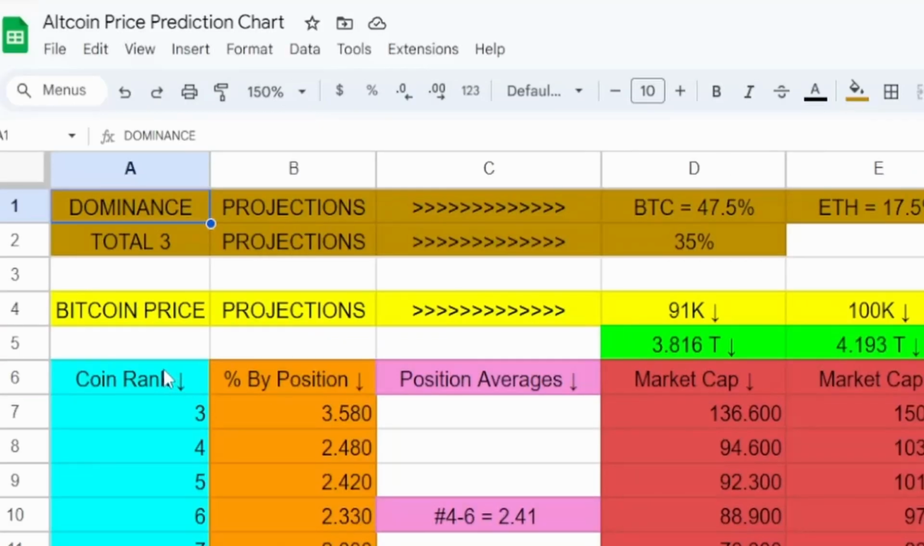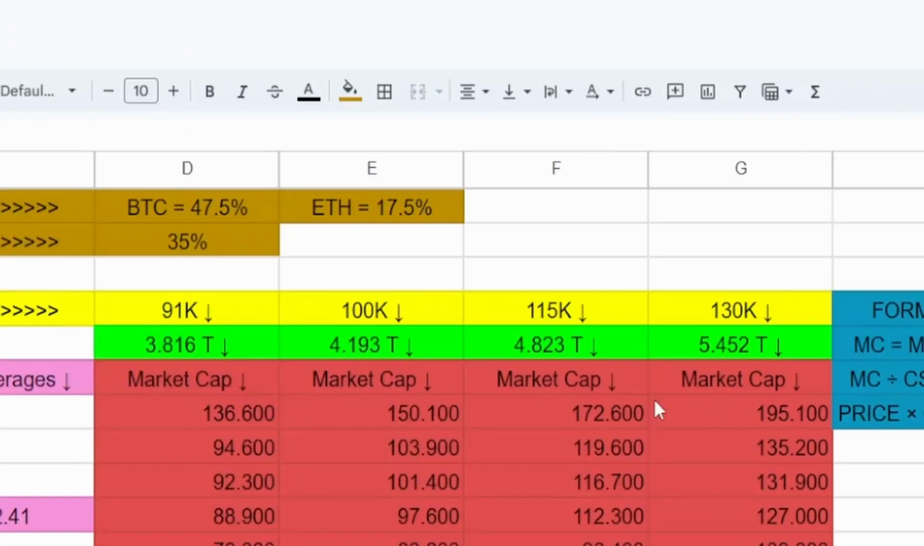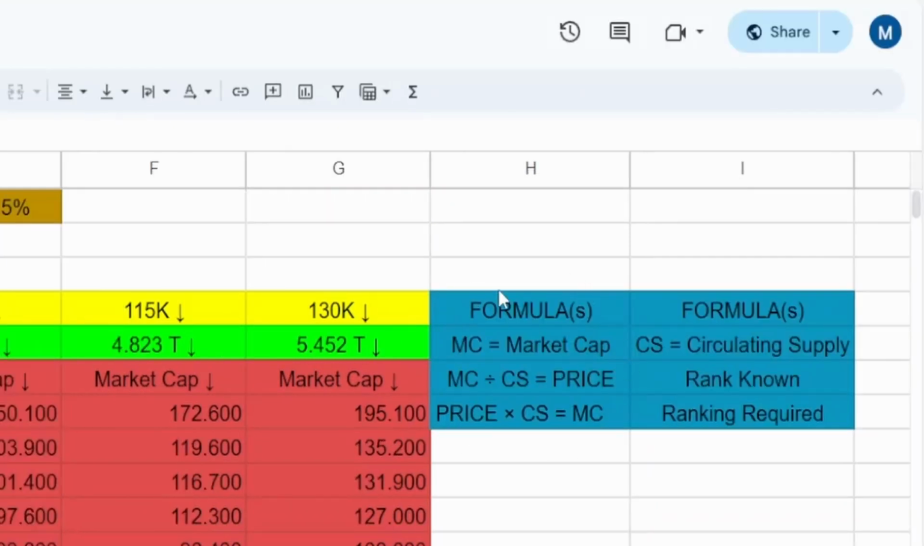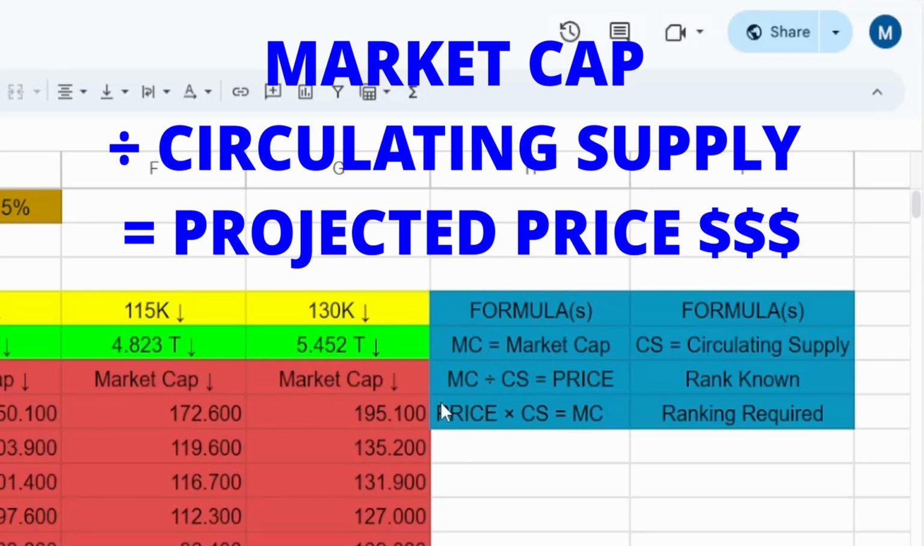And what we're doing is we're taking hypothetical position ranks for these coins, and we're saying, okay, here's what the projected market caps would be based on these Bitcoin prices. And then from there, we're going over here to my formula. And all that we're doing is we're taking these hypothetical market caps, dividing them by whatever the coin's circulating supply is, and that's giving us projected prices.